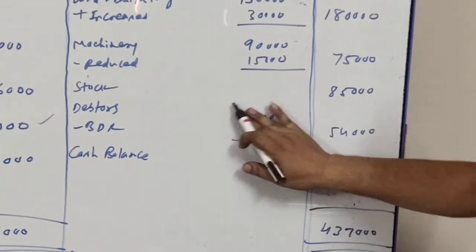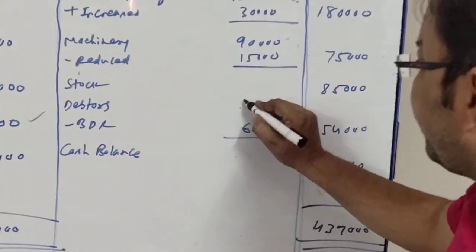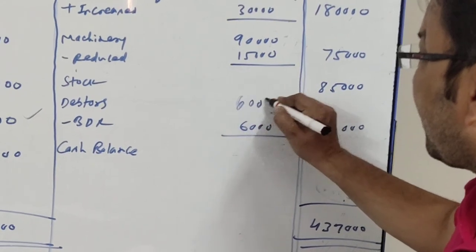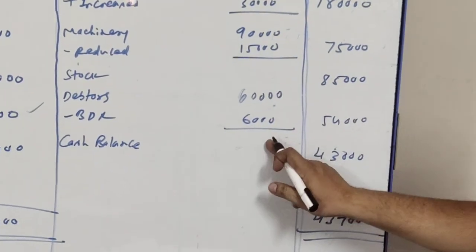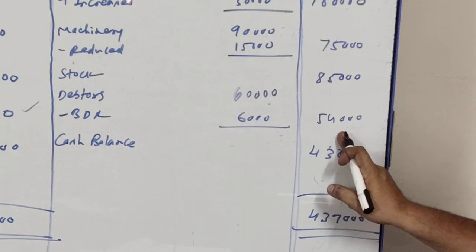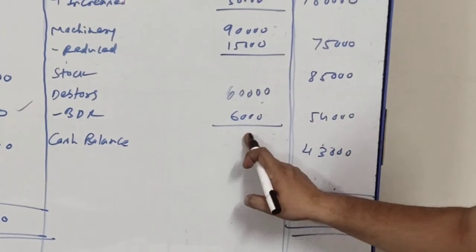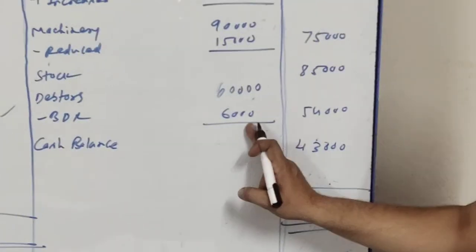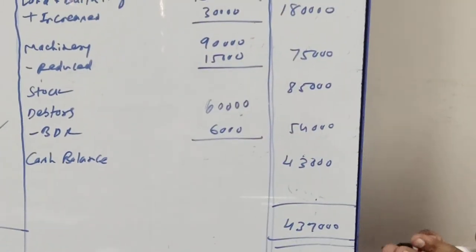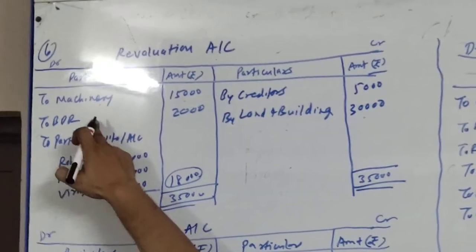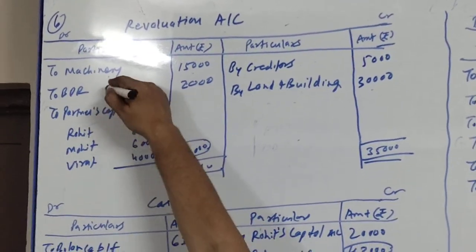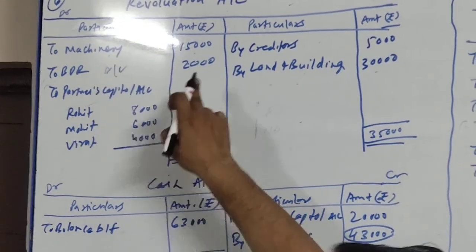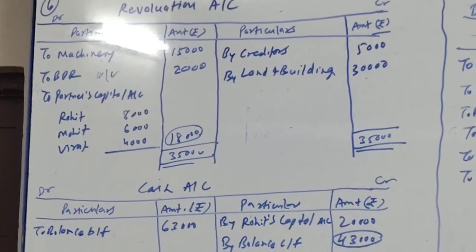Debtors 60,000 minus BDR 6,000, outer column 54,000. Already we had BDR 4,000, now BDR is 6,000, so there is an increase of 2,000. That 2,000 will be considered as one kind of loss, will be debited to revaluation account. So here it is to BDR rupees 2,000, to BDR account rupees 2,000.